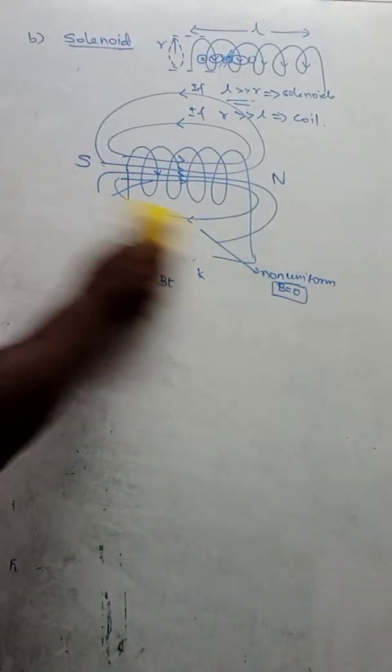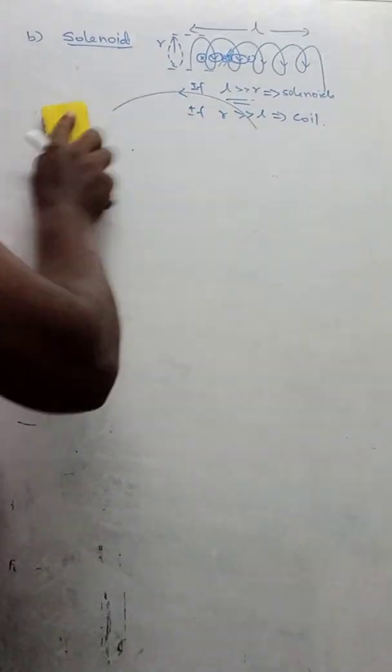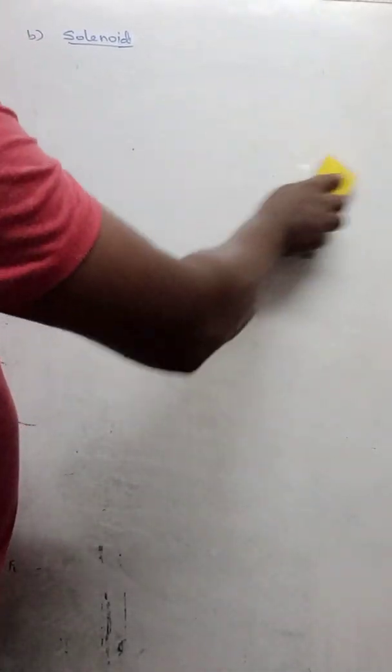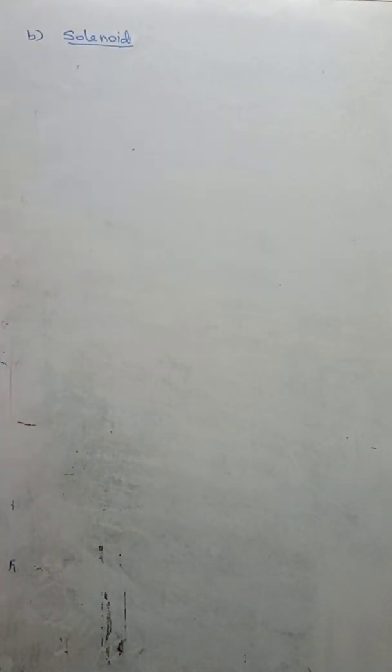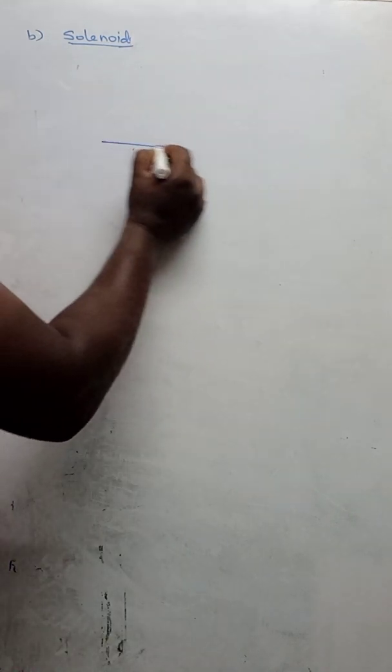Okay, so now we are going to find out the magnetic field produced inside the solenoid. What will be the strength of the magnetic field produced inside the solenoid? Let me take this as the solenoid.